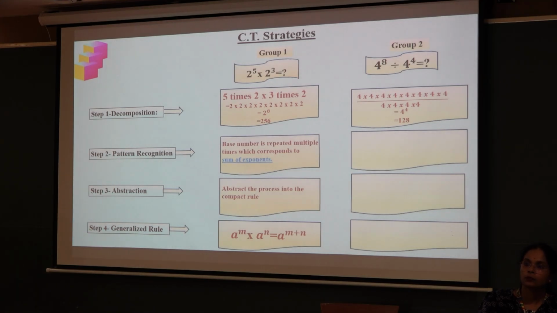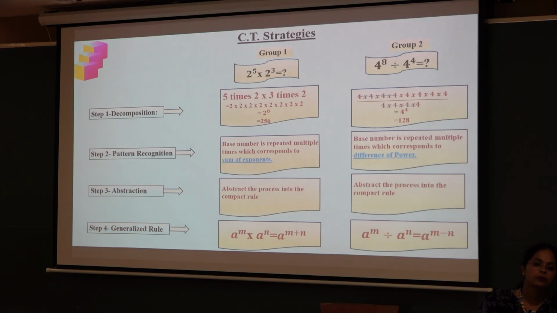Next, in task 2, group 2 received a card of a division, that is 4 raised to 8 divided by 4 raised to 4. As this sum is based on division, they decomposed it in the form of numerator and denominator. Ultimately, with the help of previous knowledge, they reduced it and reached a solution which is 4 raised to 4. Here also, after the representation of decomposition on the board, all the students understood what the pattern is.